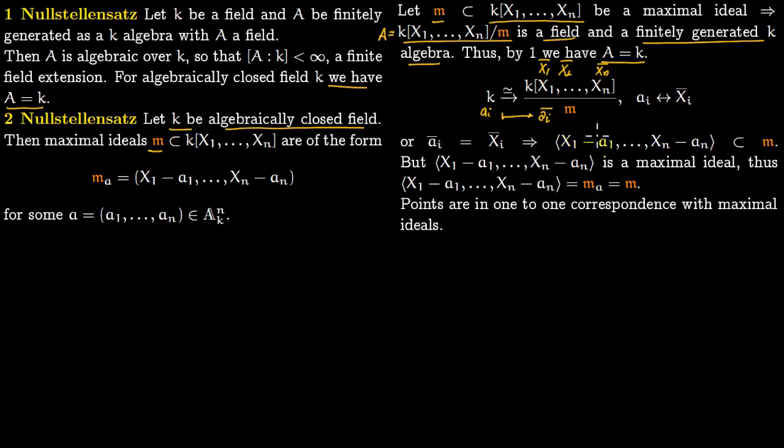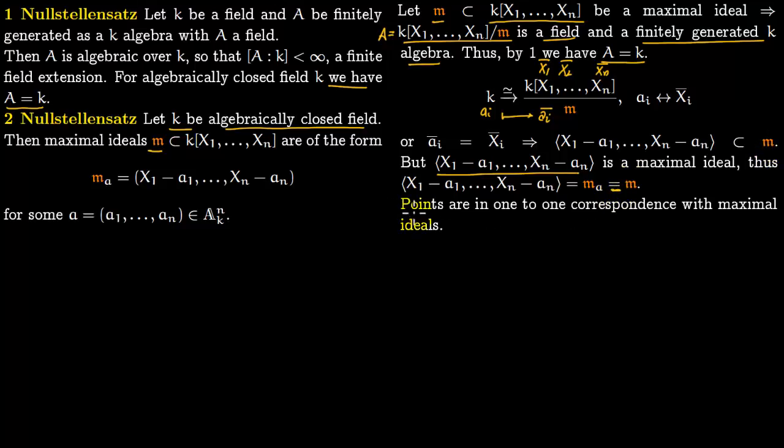You modulo out with m, you will get x1 bar here, but then this a1 comes from this string here, because there has to be some correspondence of this x1 bar with some element here. So this lies in the maximal ideal. But ideals like this, x1 minus a1 all the way to xn minus an, are always maximal. And this is the ideal which we are denoting by m sub a. So since this is a maximal ideal, it is contained within m, there has to be an equality here.